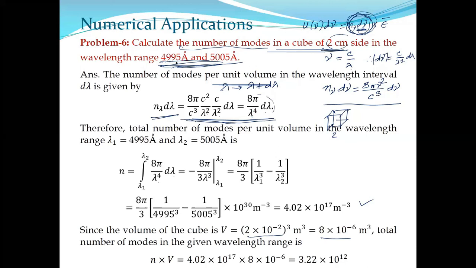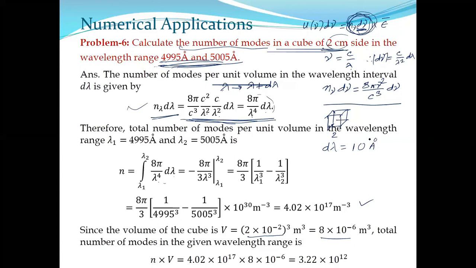In the question, the range is supplied. Lambda 1 and lambda 2 are supplied. That's why the general process is to do integration. But if I want to use this formula, then I require lambda and d lambda. Now check the range very carefully. What is the gap between these two? 4995 angstrom to 5005 angstrom. The gap is 10 angstrom only.